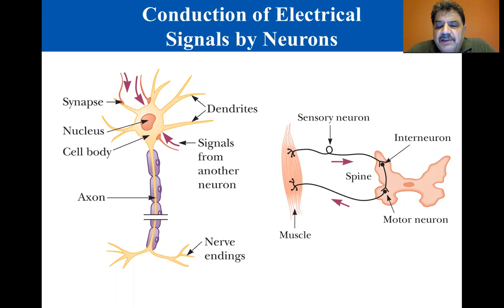Each neuron consists of a cell body with attached input ends called dendrites and a long tail called the axon, which transmits signals away from the cell, as shown in the figure on the left. The far end of the axon branches into nerve endings that transmit signals across small gaps to other neurons or to muscle cells. A simple sensory-motor neuron circuit is shown in the figure on the right. A stimulus from a muscle produces nerve impulses that travel to the spine. Here, the signal is transmitted to a motor neuron, which in turn sends impulses to control the muscle.